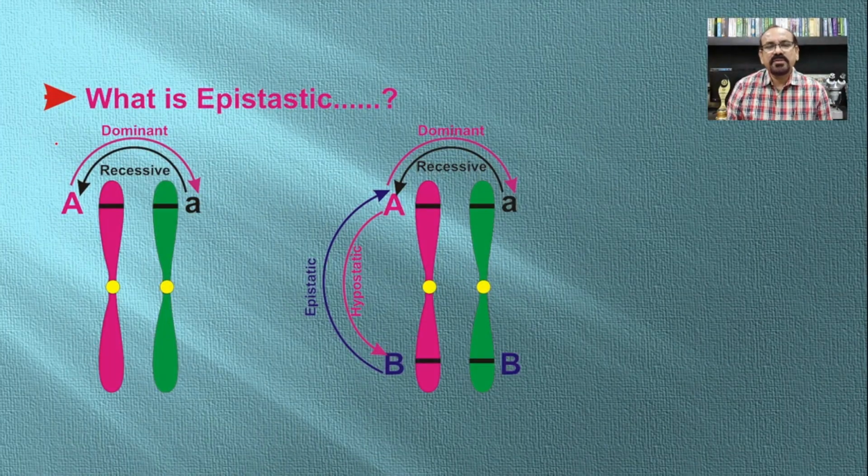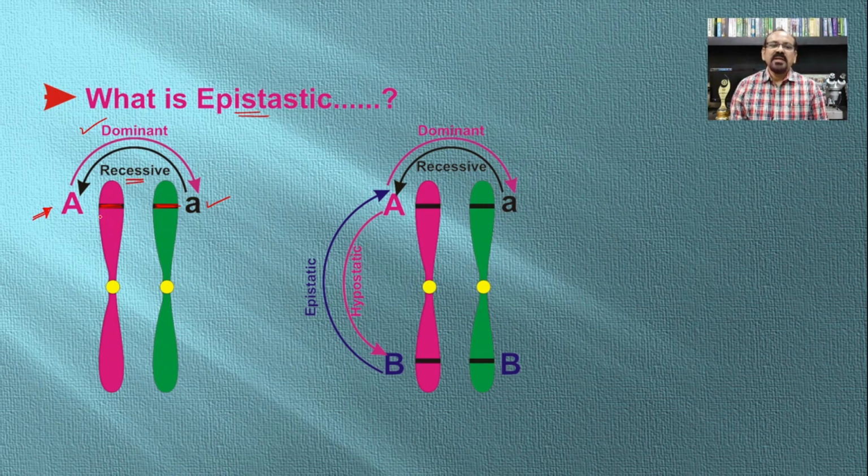Before going to discuss the dominant epistasis, first of all, we will see what is the meaning of epistasis or the epistatic gene. The presence of alleles means they are present on the homologous chromosome at the corresponding loci, or the similar position. In such cases, the gene which is responsible for masking the activity of the other is known as the dominant one, and the gene or allele which is masked by the other gene is known as the recessive one.